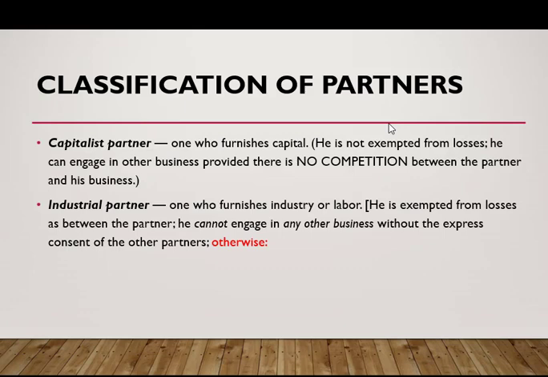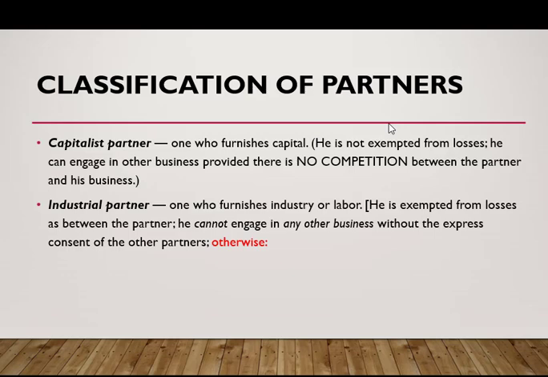So the general rule is a capitalist partner cannot engage in the same kind of business in which the partnership is engaged. And also, he is the one contributing money and property.